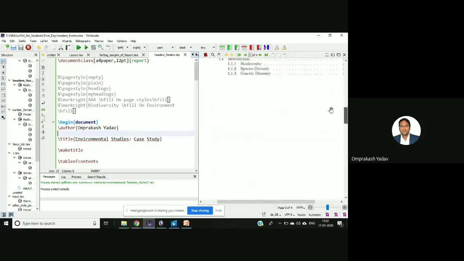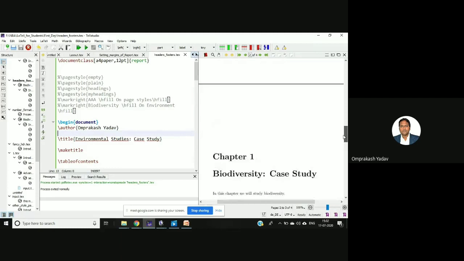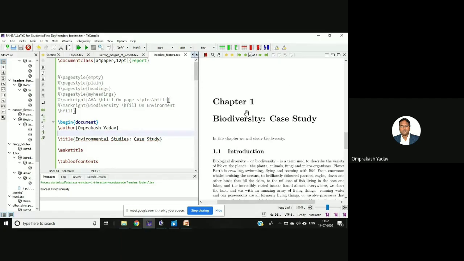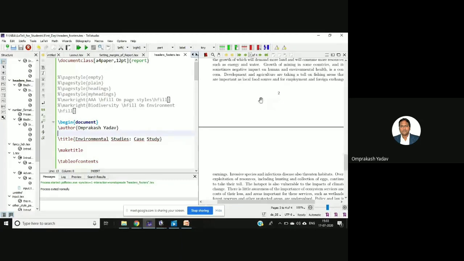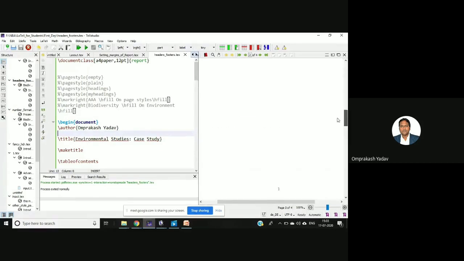Now, just look at the headings and all here. Then at the footer, just see over there, by default it has taken what? The page number at the center, leaving out only the first page.